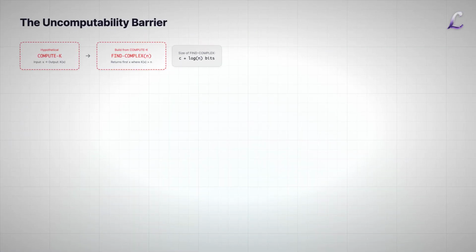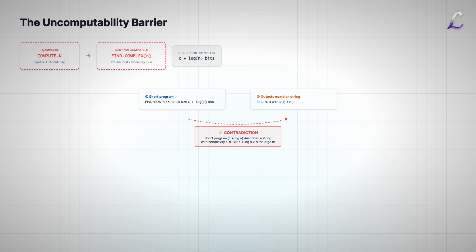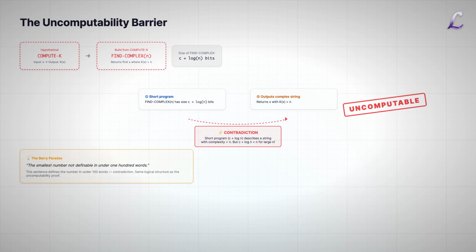Here is the disturbing truth. Kolmogorov complexity cannot be computed. There is no algorithm that takes a string X as input and outputs K of X. The proof is a beautiful application of the Berry paradox. Suppose we had a program compute K that computes K of X for any X. We could then write another program, find complex, that searches through all strings in order and returns the first string X whose Kolmogorov complexity exceeds some threshold n.